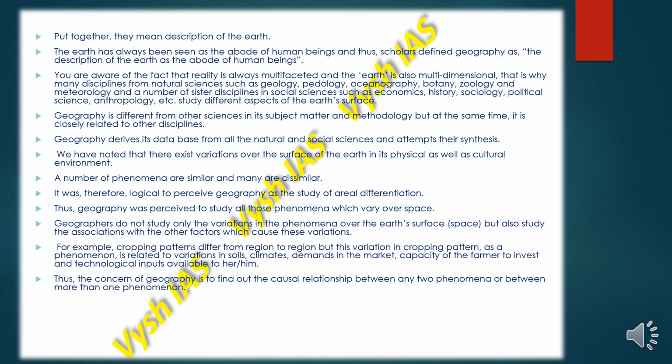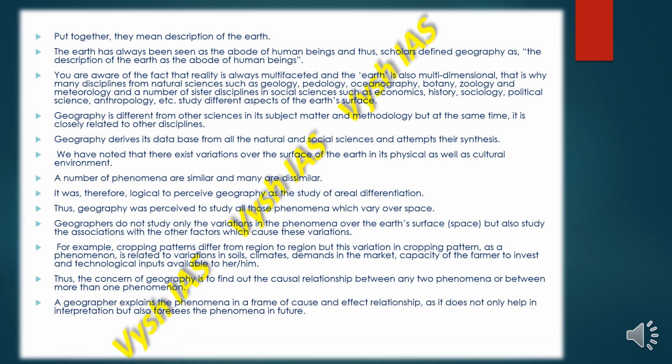So the concern of geography is mainly to find out the causal relationship between any two or more phenomena. A geographer explains the phenomenon in a frame of cause and effect relationship, which not only helps in interpretation but also foresees the phenomena in the future.